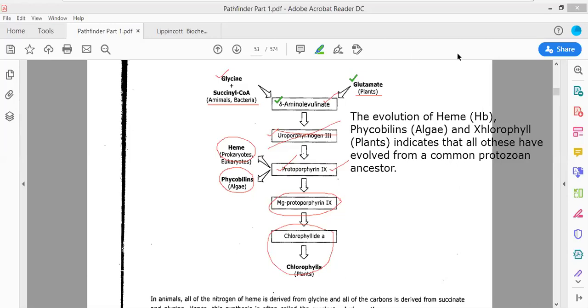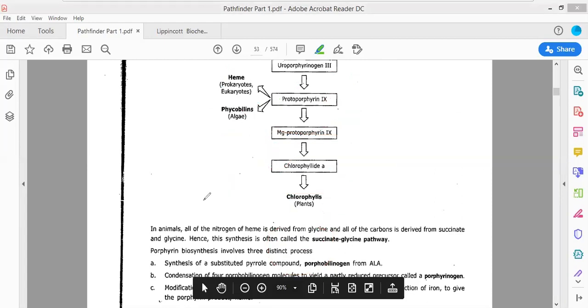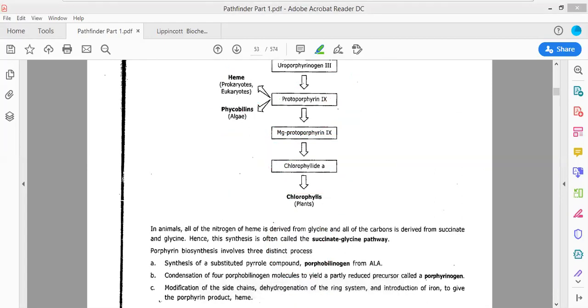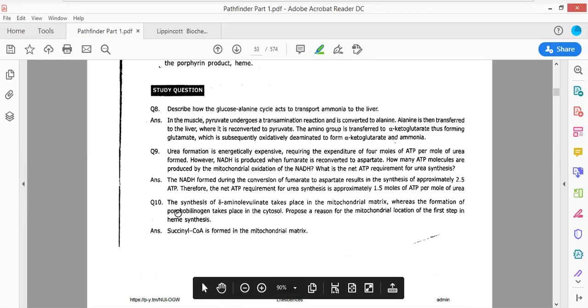Now moving forward, we will have to remove all the annotations. Okay. This is what is given here, how protoporphyrin 9 and other molecules are being produced. That's all. Now there are questions that have to be answered.